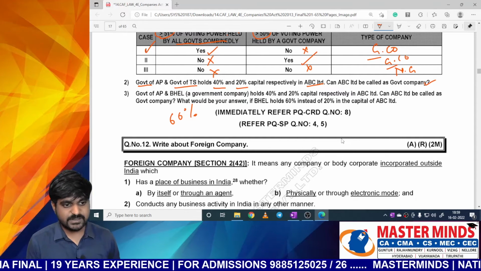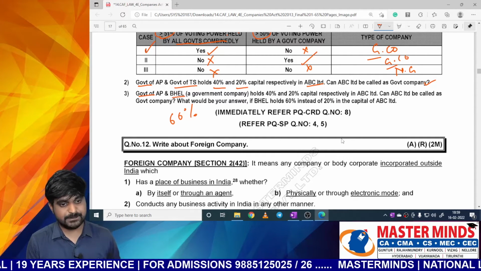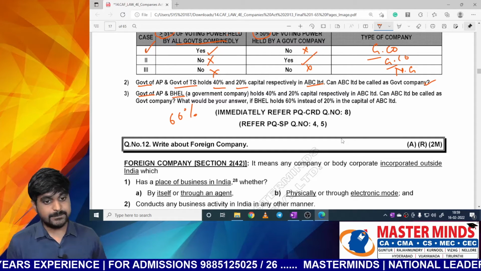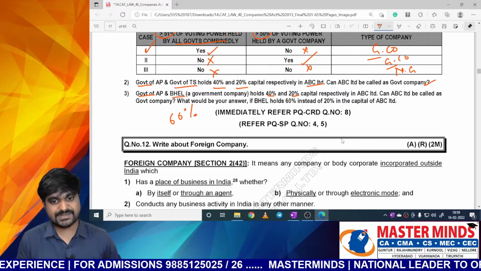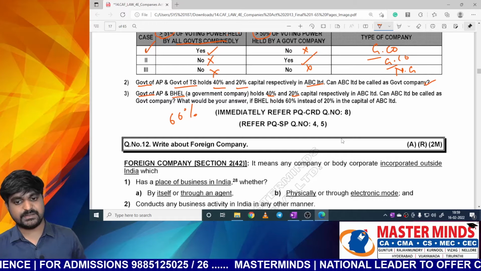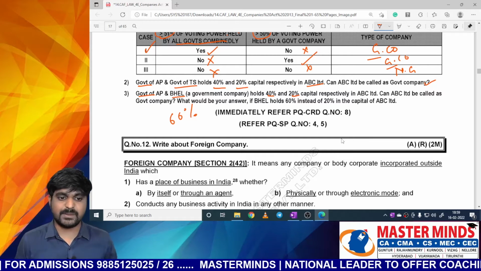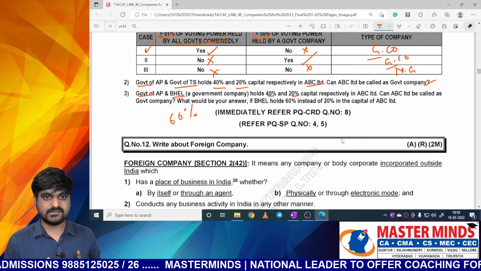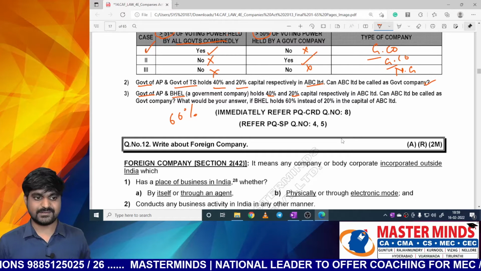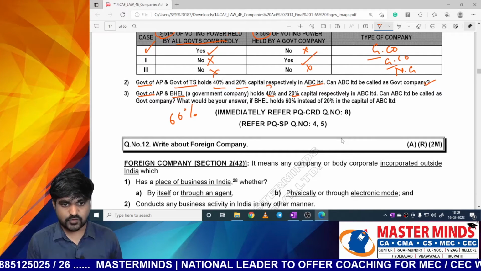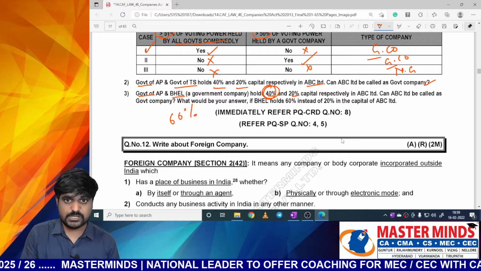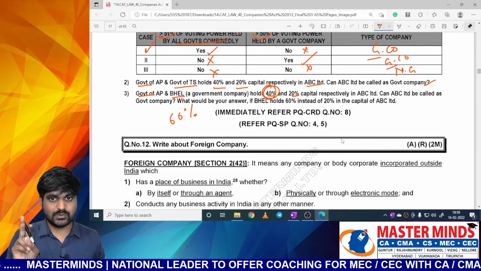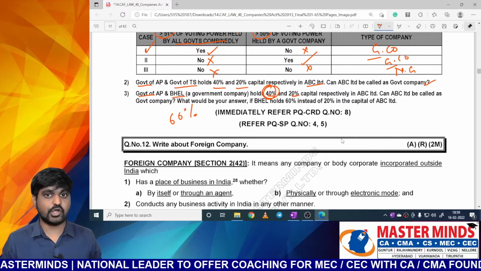Next one, government of AP and BHL. BHL is a government company. It holds 40% and 20% capital respectively in ABC Limited. Can ABC Limited be called a government company? Answer is no. Sir, why, sir? Because government holding is 40% only. Sir, we need to add this 20% now. No. We need to add government holding only, not government company holding.